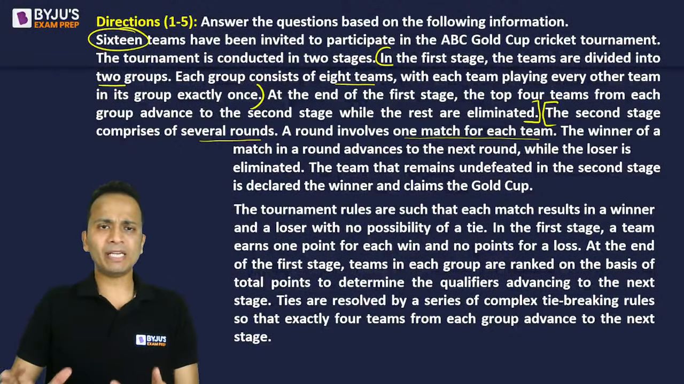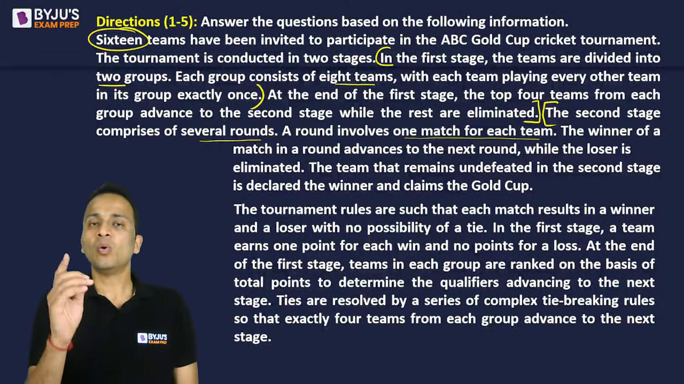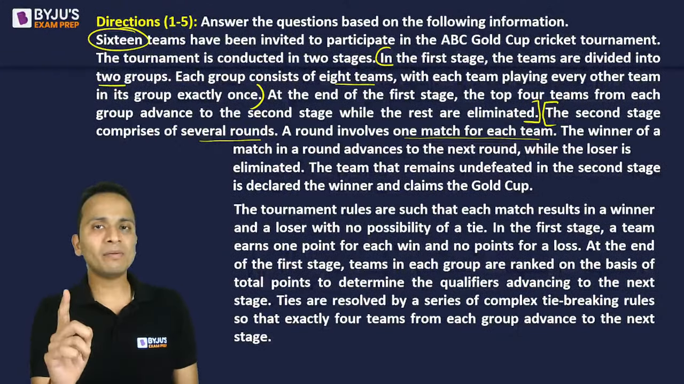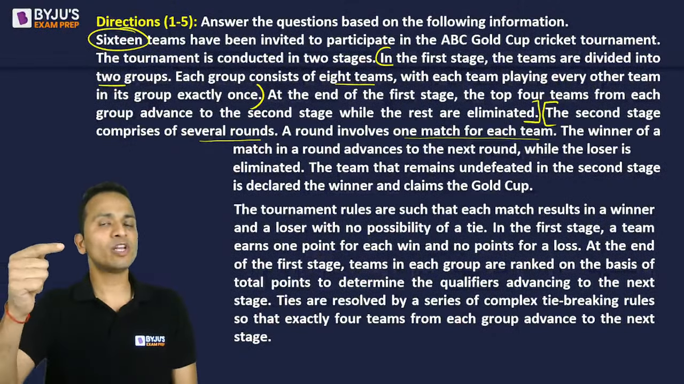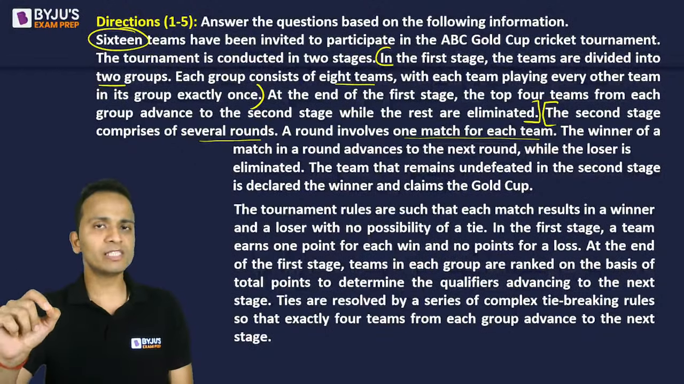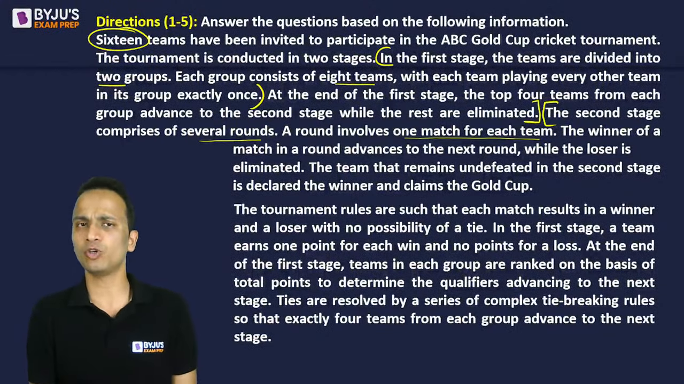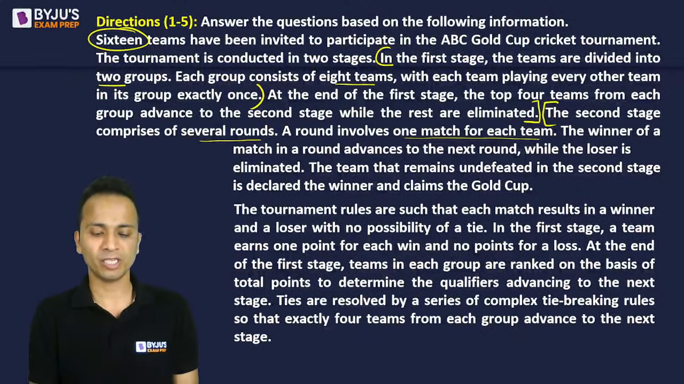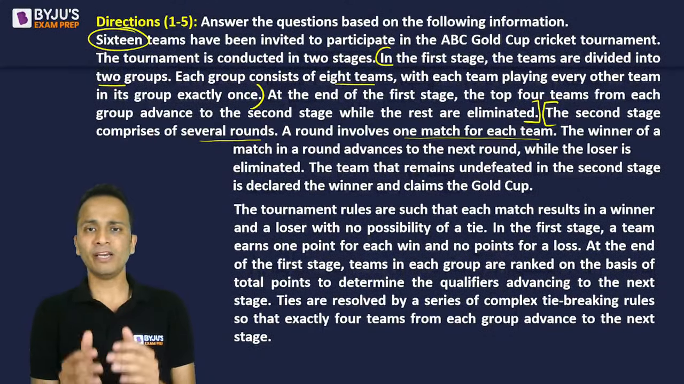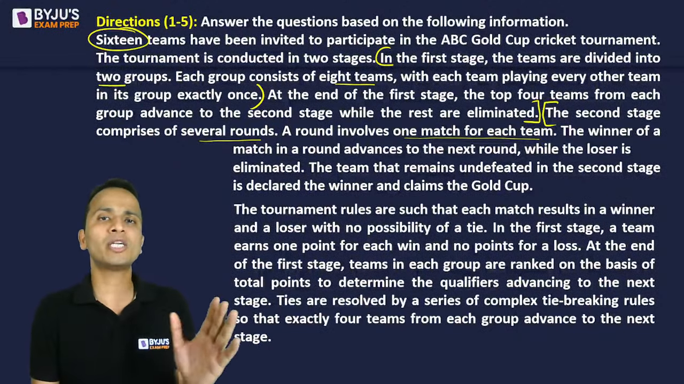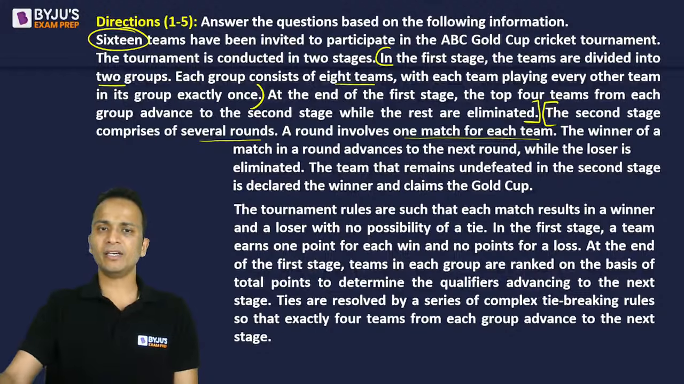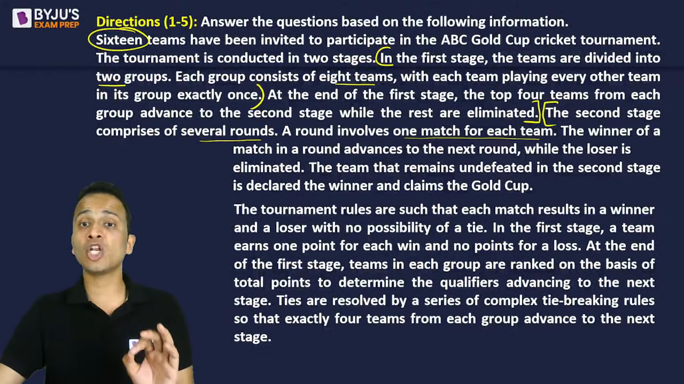Okay, so what is happening in the second stage? One team will play one match in every round. If it wins, it will go to the next round. If it loses, it will be eliminated from the tournament. So this type of tournament is called a knockout tournament. So what does knockout mean? If you win, you will proceed. If you lose, you will be knocked out of the tournament. All right, fine. So the second stage is a knockout.